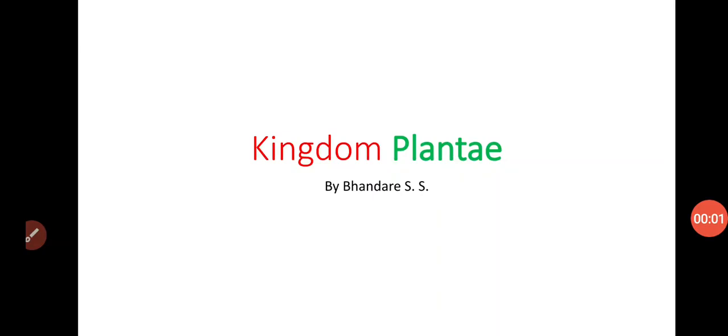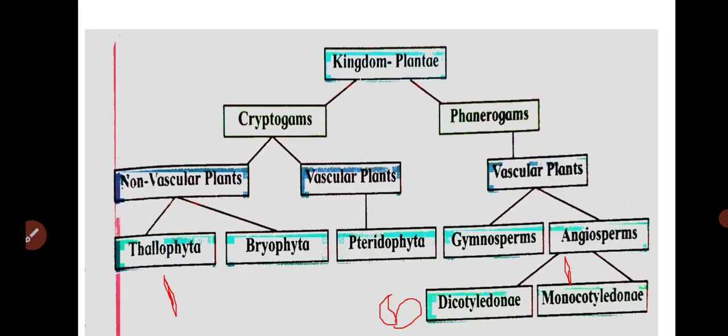Plants are again classified on the basis of characteristics like presence or absence of seed, vascular tissue, and differentiation of the plant body. The kingdom Plantae is divided into phanerogams and cryptogams. Cryptogams are spore-producing plants and do not produce seed and flower. They reproduce sexually by gametes, but the sex organs are concealed, that is, hidden.